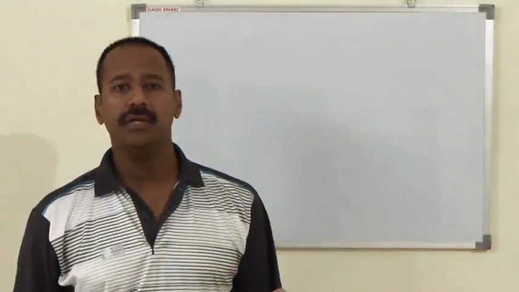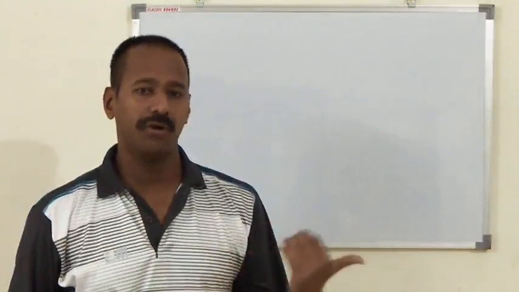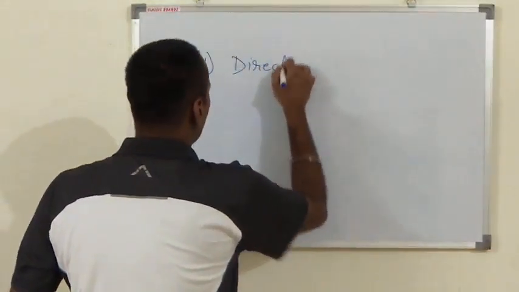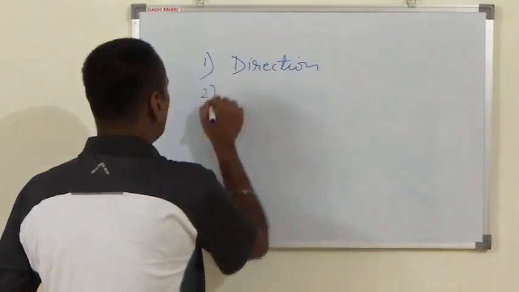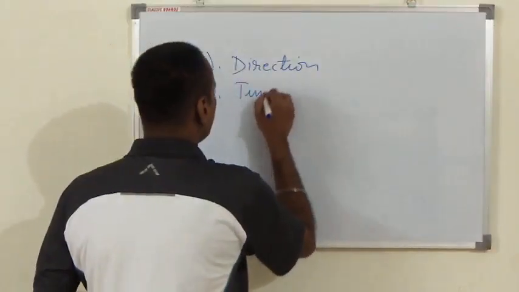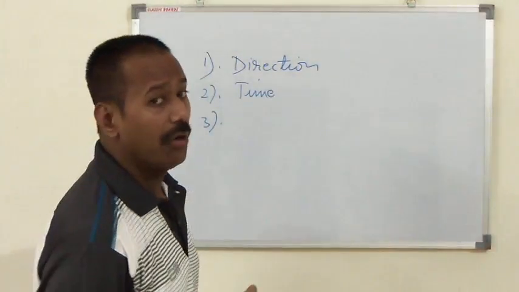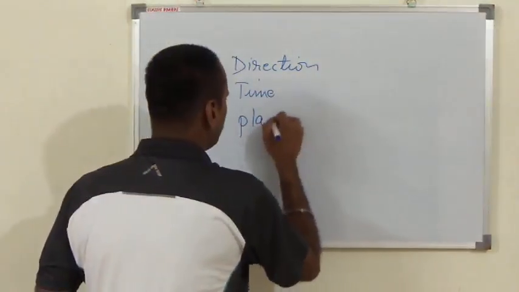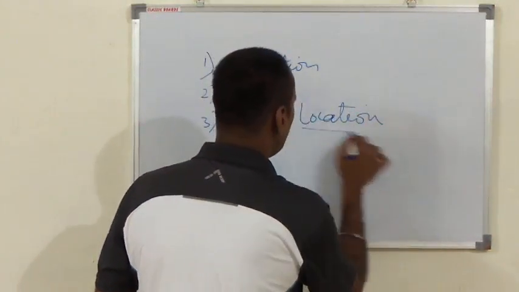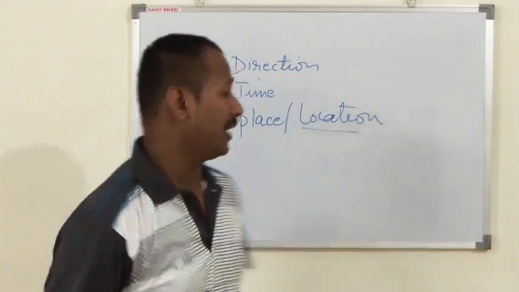Basically, it shows us three important things. Let me write those three important things. Number one is direction, number two is time, and the last one is place or location, you can say. So let's take our first preposition, that is on.